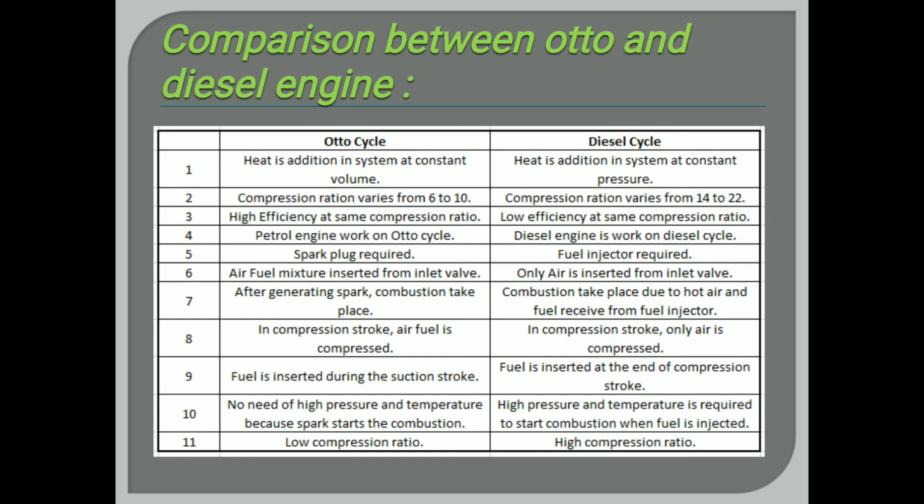The tenth point is that in the Otto cycle there is no need of high pressure and temperature because the spark starts the combustion, and in the diesel cycle there is a need of high pressure and temperature to start the combustion when fuel is injected. And the last point is the compression ratio: the Otto engine has a low compression ratio and the diesel engine has a high compression ratio.